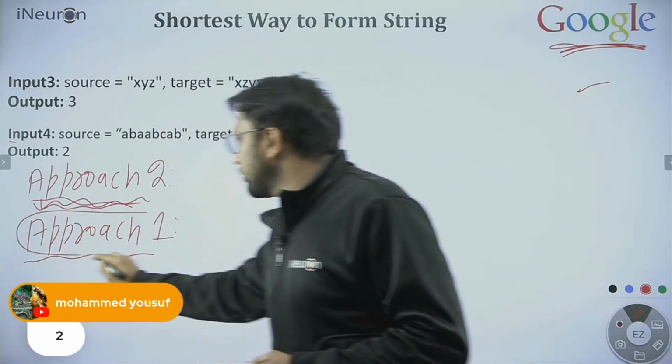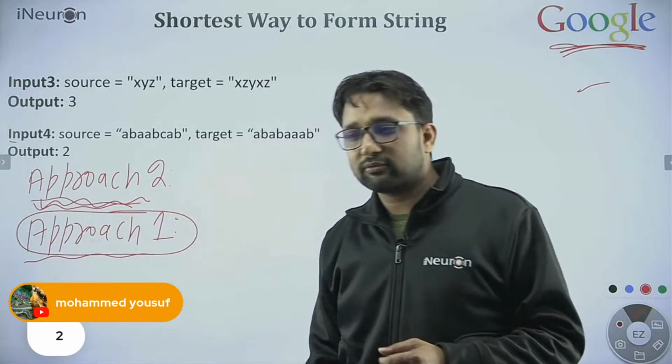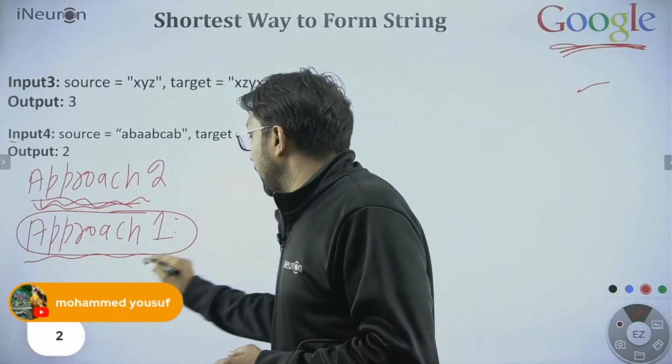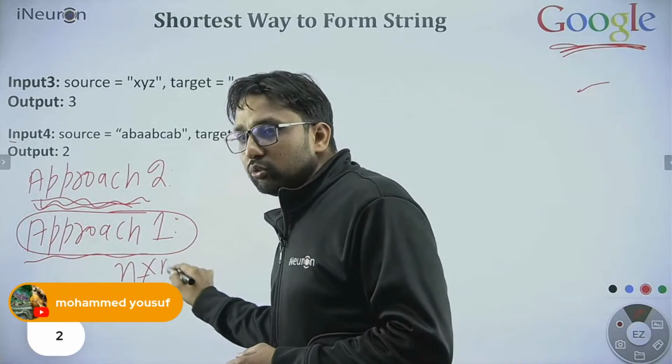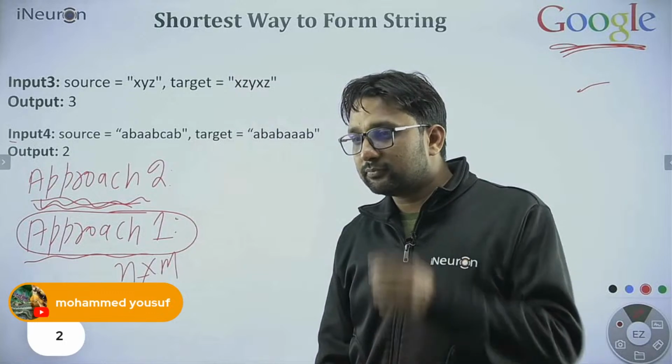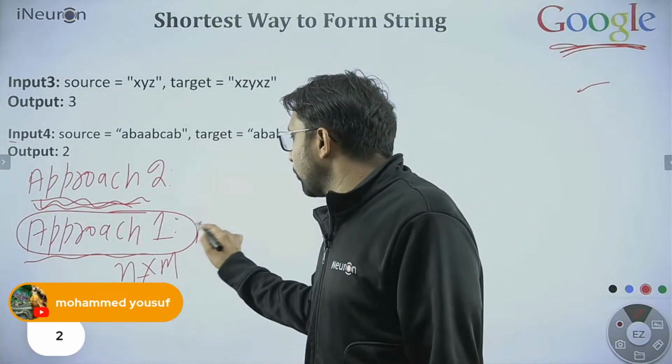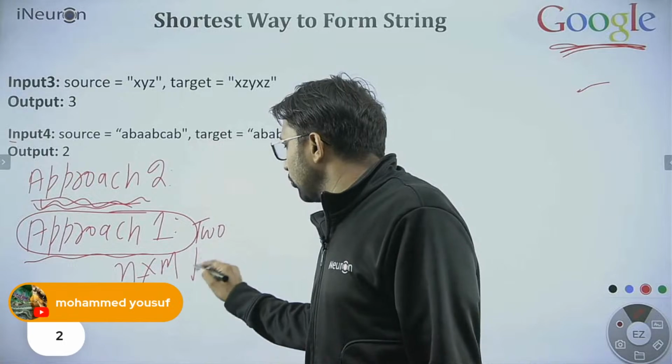What name can you assign to approach 1, which we already discussed? That was taking n into m time. So I can assign the name two-pointer approach.